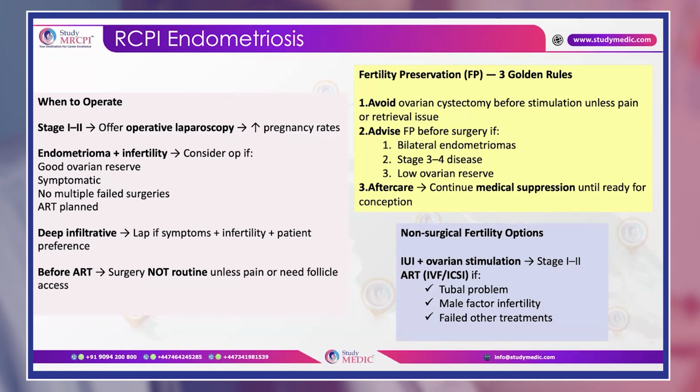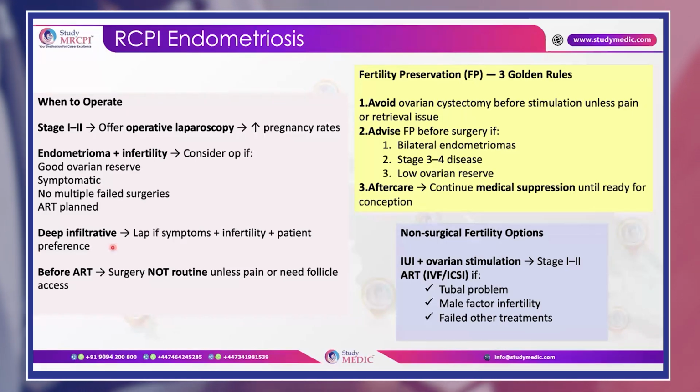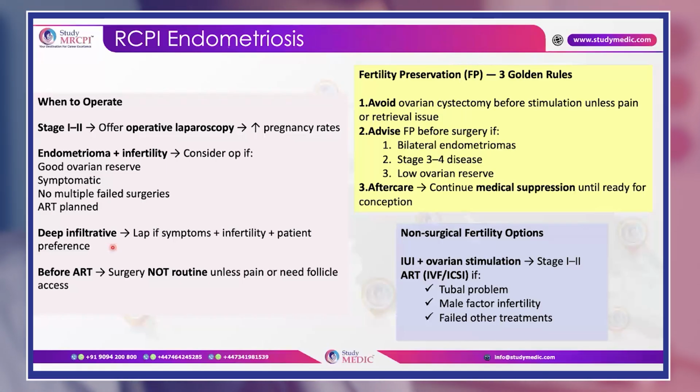And whenever you are discussing endometrioma cystectomy, you have to consider before operation whether there is a good ovarian reserve, whether she is symptomatic, whether ART is planned, or whether there are no previous surgeries. Then only you should discuss the operative procedures. And if it's deep infiltrative endometriosis, then you have to offer her laparoscopy if there are symptoms as well as infertility and if the patient prefers.